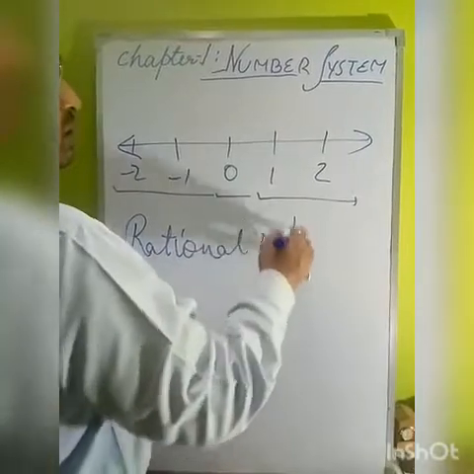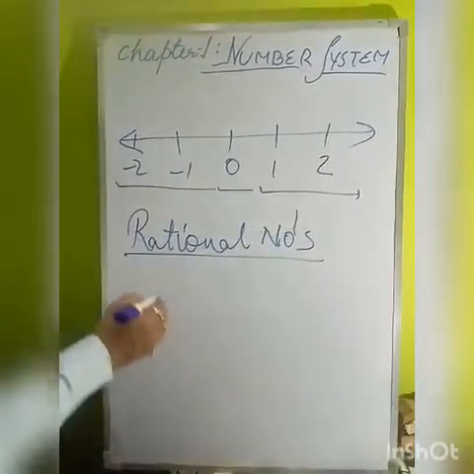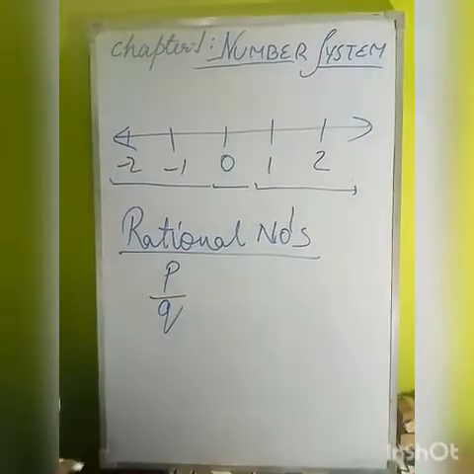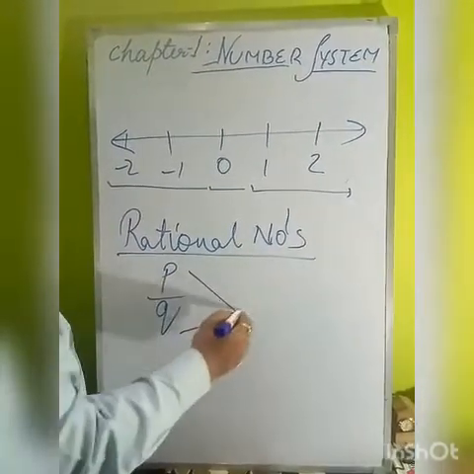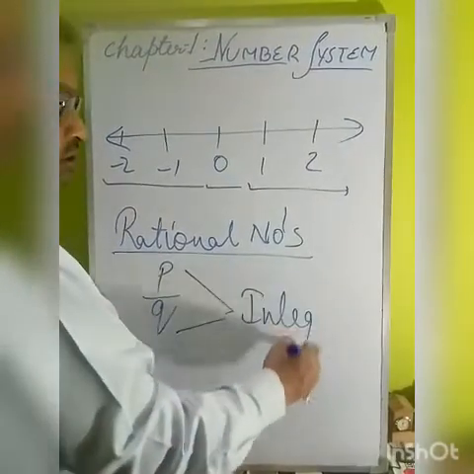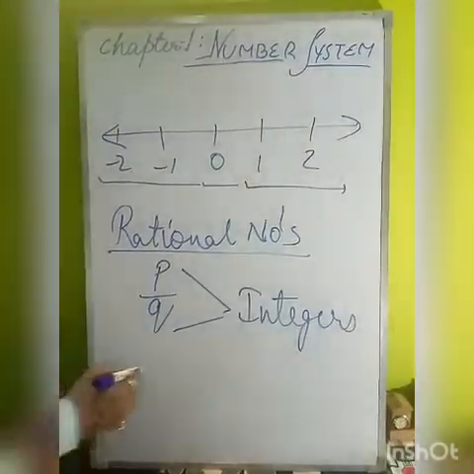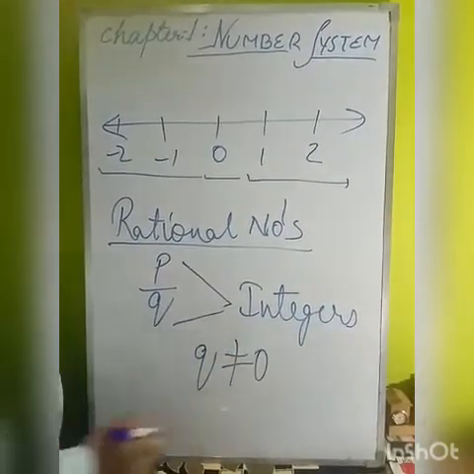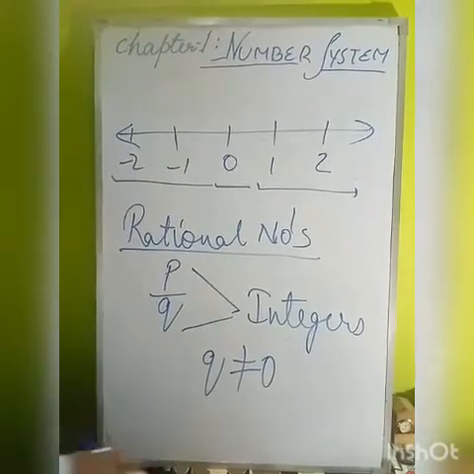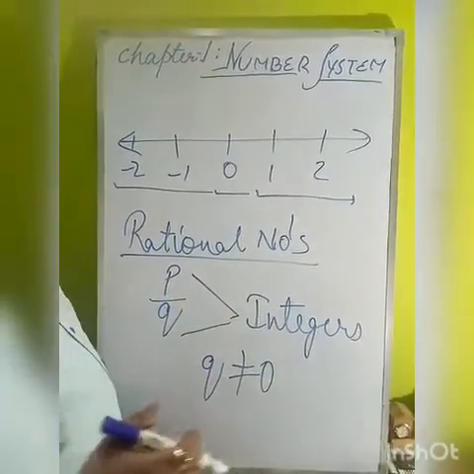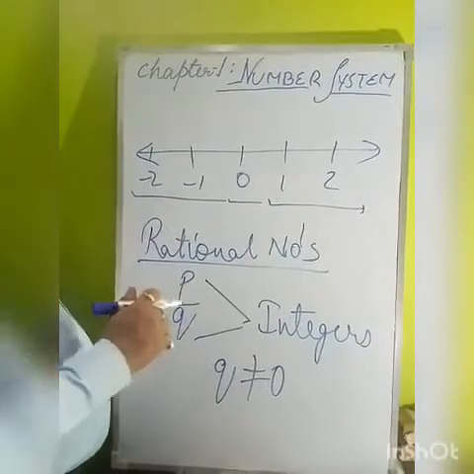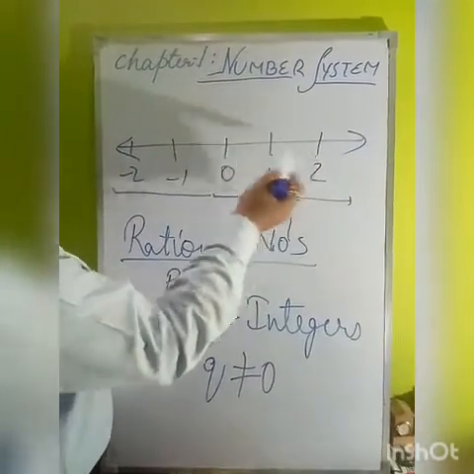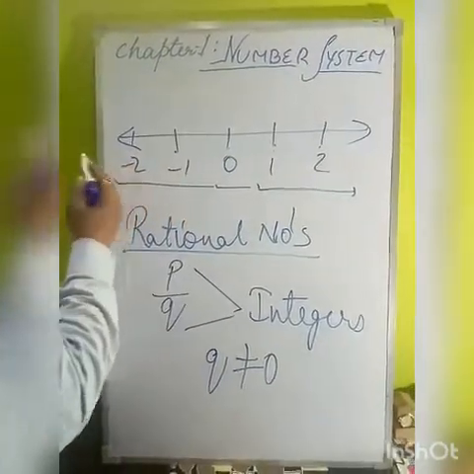As we have studied, rational numbers are all those numbers which are represented in the form of P upon Q, where P and Q both are integers. And one condition is also there, that the value of Q should not be equal to 0. This is all about rational numbers. Where are the rational numbers existing? These rational numbers exist between the whole numbers, such as between 0 and 1, or 1 and 2, or 0 and -1, or -1 and -2, like this.